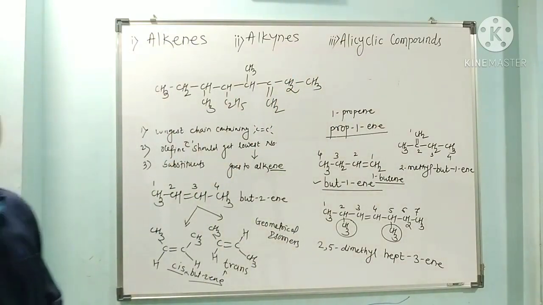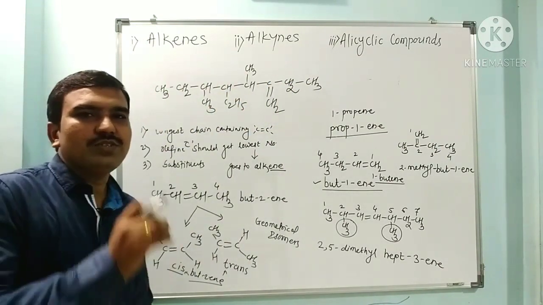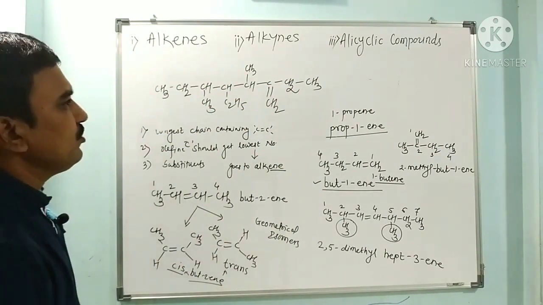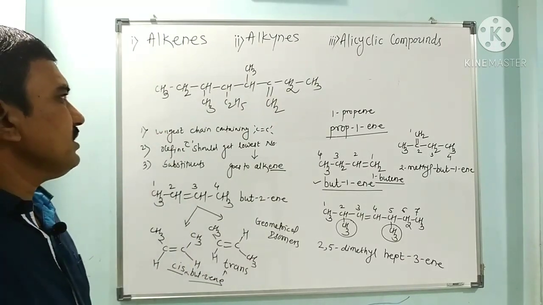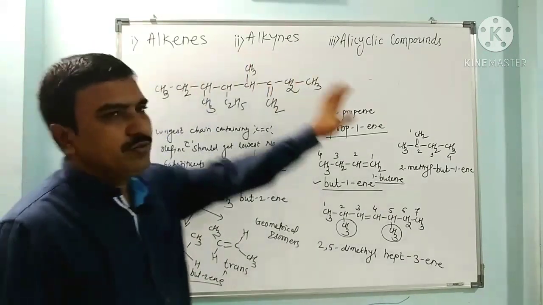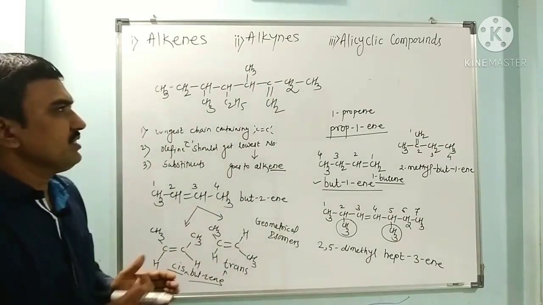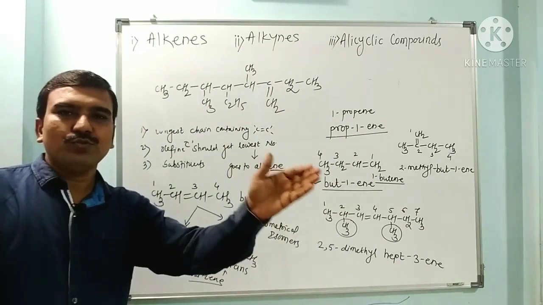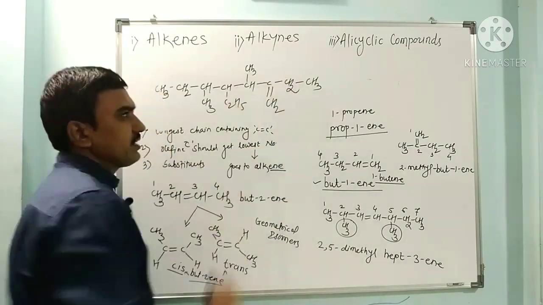See this compound. Here, how do I give numbers to this compound, or how do I name this compound, whether it is an alkane or an alkene? Now see, if the compound contains C double bond C, then its functional group is alkene, it belongs to alkenes. So see here, a double bond is there, so it is an alkene.